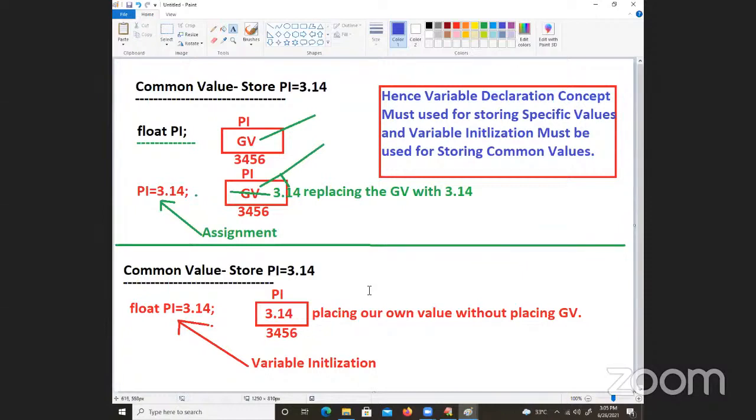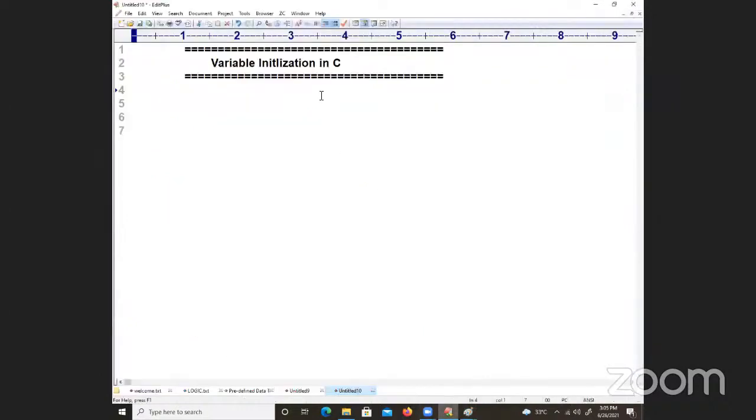Hence, I'm having the conclusion here. In order to have the common value representation, I must go for initialization. What is the definition of it? Now I'm going to say the definition of it.